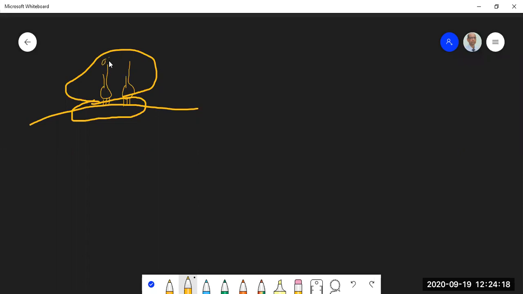So this is amino acid 1 and this is amino acid 2, right? So this particular stage comes after the first cycle of elongation. So you have the initiator tRNA with the first amino acid placed at the P site, and the second amino acid placed at the A site. The next step is peptide bond formation.